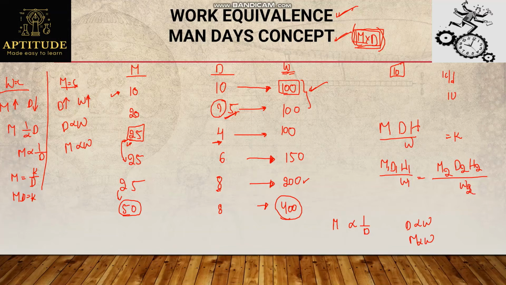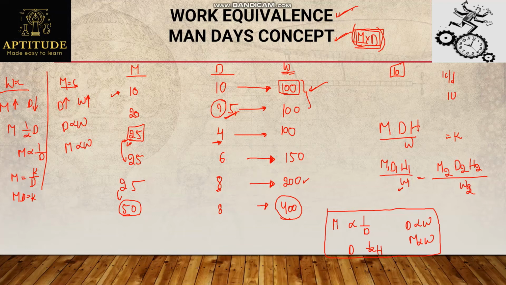Similarly, sometimes they will change hours. If I change hours, hours will also be directly proportional to work, and days inversely proportional to hours. Because if the number of working hours increases, it is enough to do the work in fewer days, right? So that's the reason days will be inversely proportional to hours. By using all these inverse and directly proportional relations, we frame this formula. Whenever work is different in different cases, only then I'll consider divided by W1 and divided by W2.